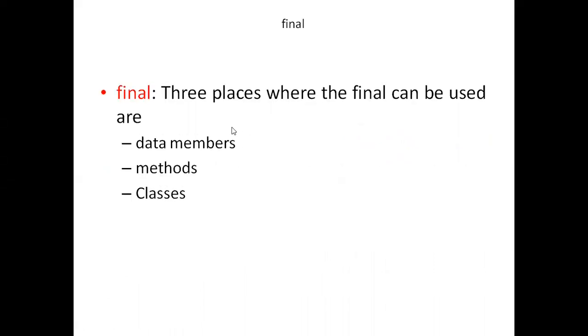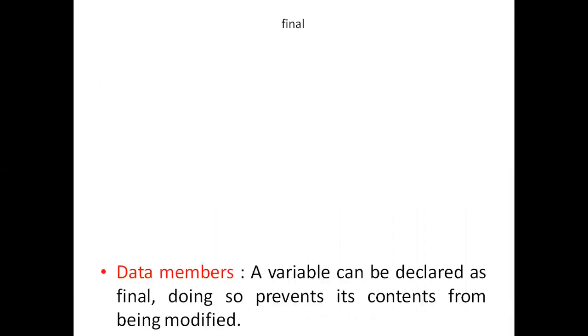Final keyword. Okay, the second keyword we are discussing is the final keyword. When we think about final, there are three places where final can be used. One is with data members, the second one is with methods, and the third one is with classes. We should observe what happens when we use it with data members, with methods, and with classes.